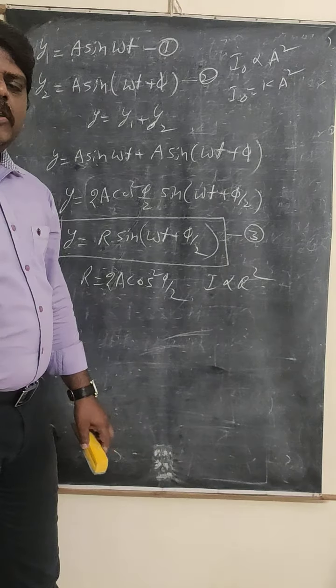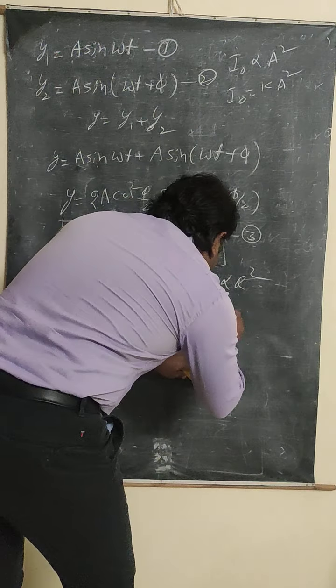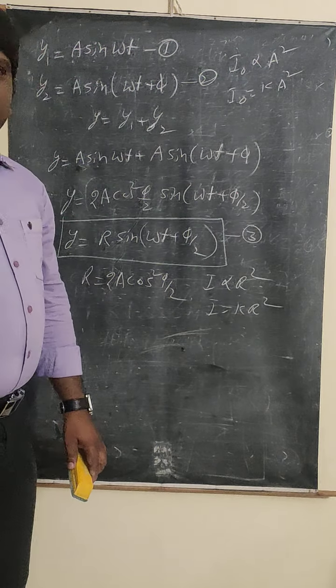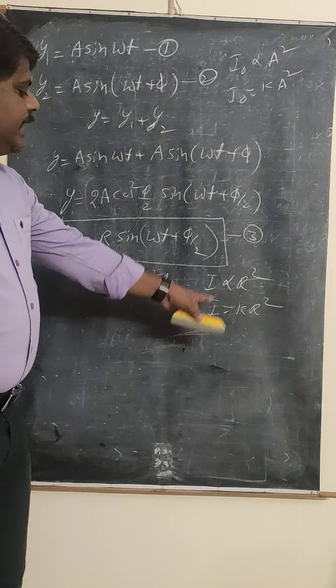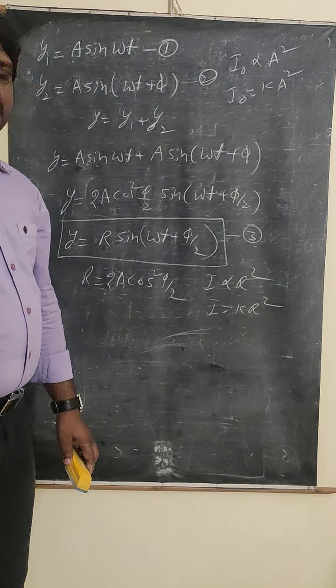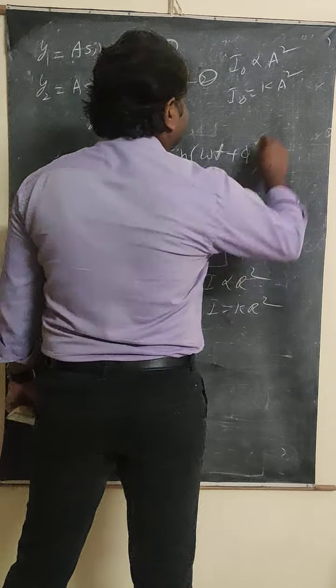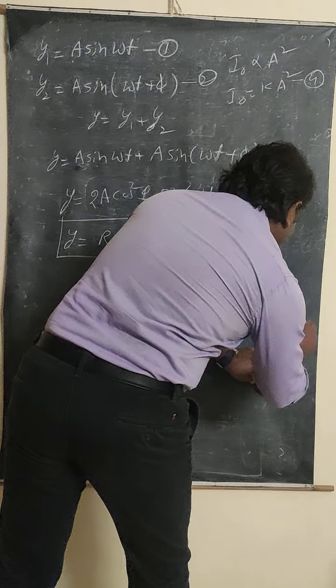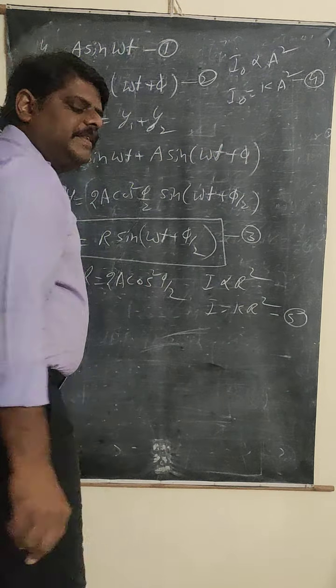Whenever the proportionality is removed, we get a constant, that is I is equal to K into R square. This is the formula we are going to write here. Let us say that this is the fourth equation and this is the fifth equation.